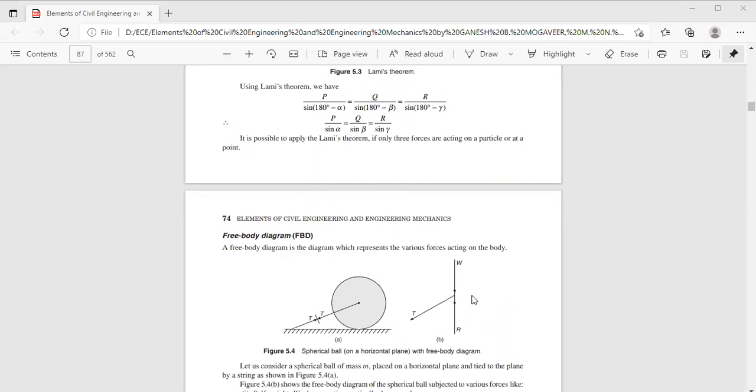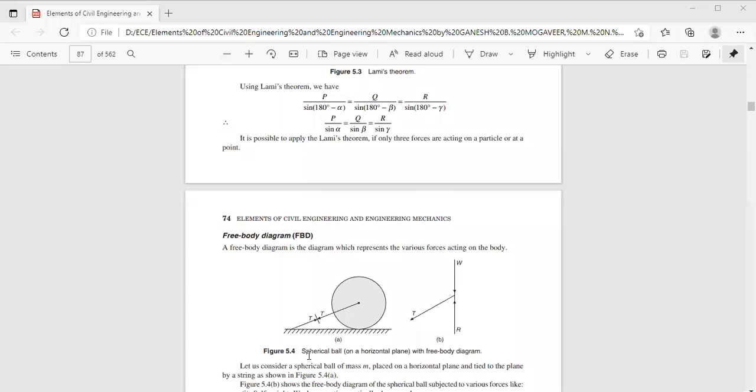Suppose it is a non-concurrent force system, then again we need to select the reference axis. Then we need to apply the conditions sigma Fx is 0, sigma Fy is 0, and the moments of all the forces with respect to any point will be equal to 0. In the subsequent classes, we will be dealing with problems on concurrent and non-concurrent force systems. There you will learn better how to draw the free body diagram of any given problem.